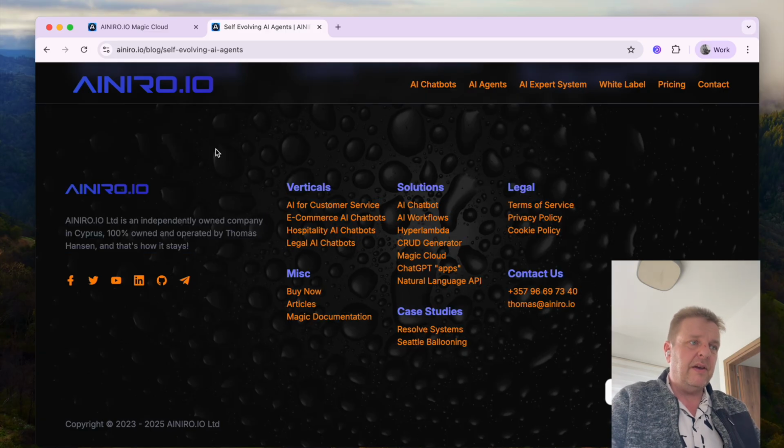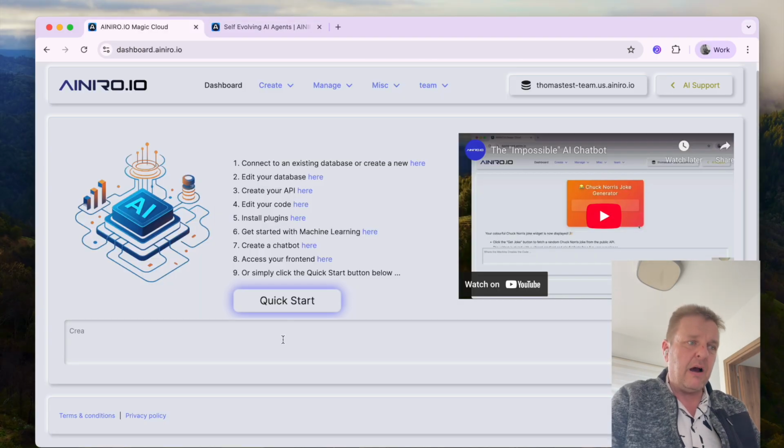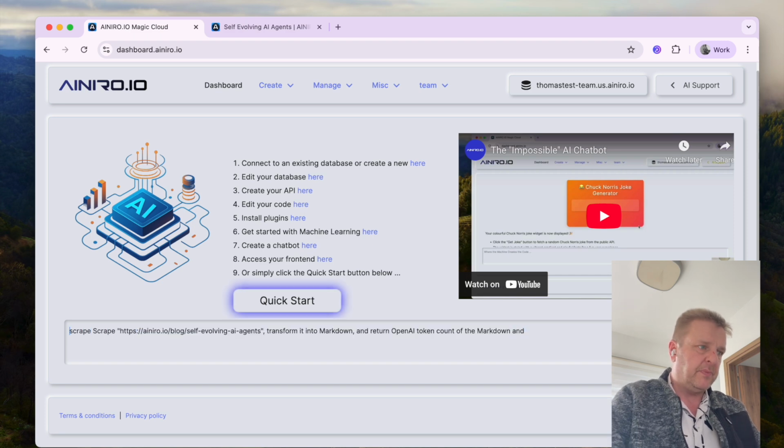Now, if I just crawled and scraped this website and inserted it as raw HTML without even removing the HTML tags, then let's have a look at how many OpenAI tokens that becomes. Let's see.